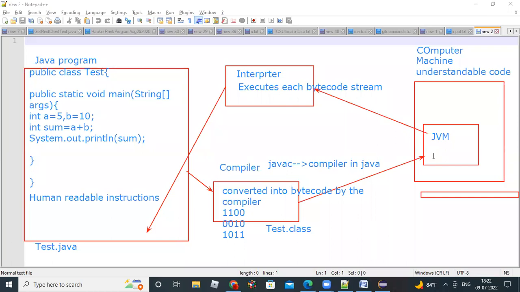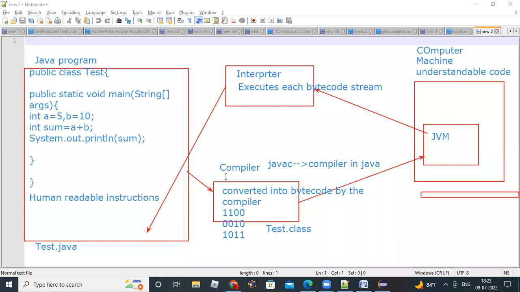This interpreter is also a component of the JVM. This Test.class file is also loaded into the JVM by JVM components. The JVM architecture is a separate topic, I'll cover it there. As of now, understand it here.